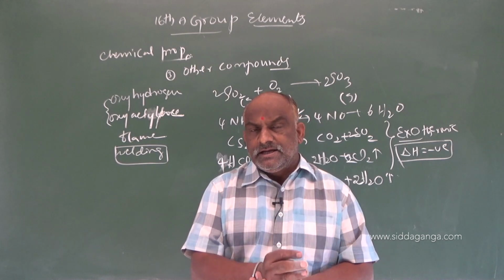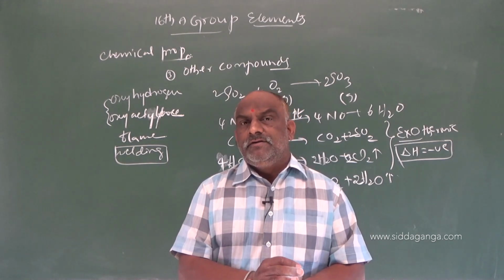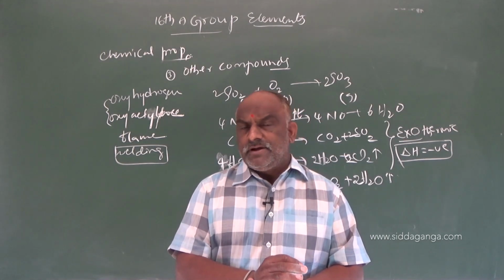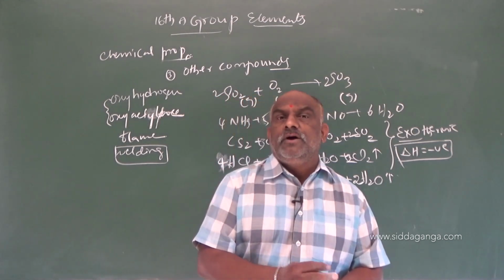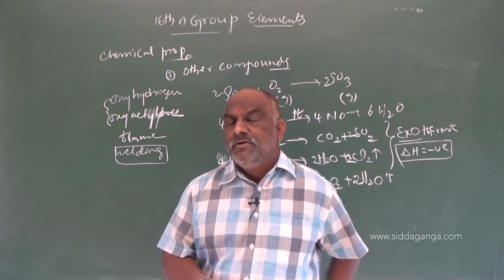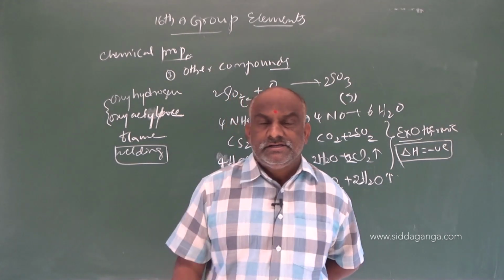To participate in chemical reactions we require some energy to break the bond. Then it divides into atomic oxygen, which is highly reactive and reacts with all elements to form metal oxides, non-metal oxides, and different products with respect to the reactants.